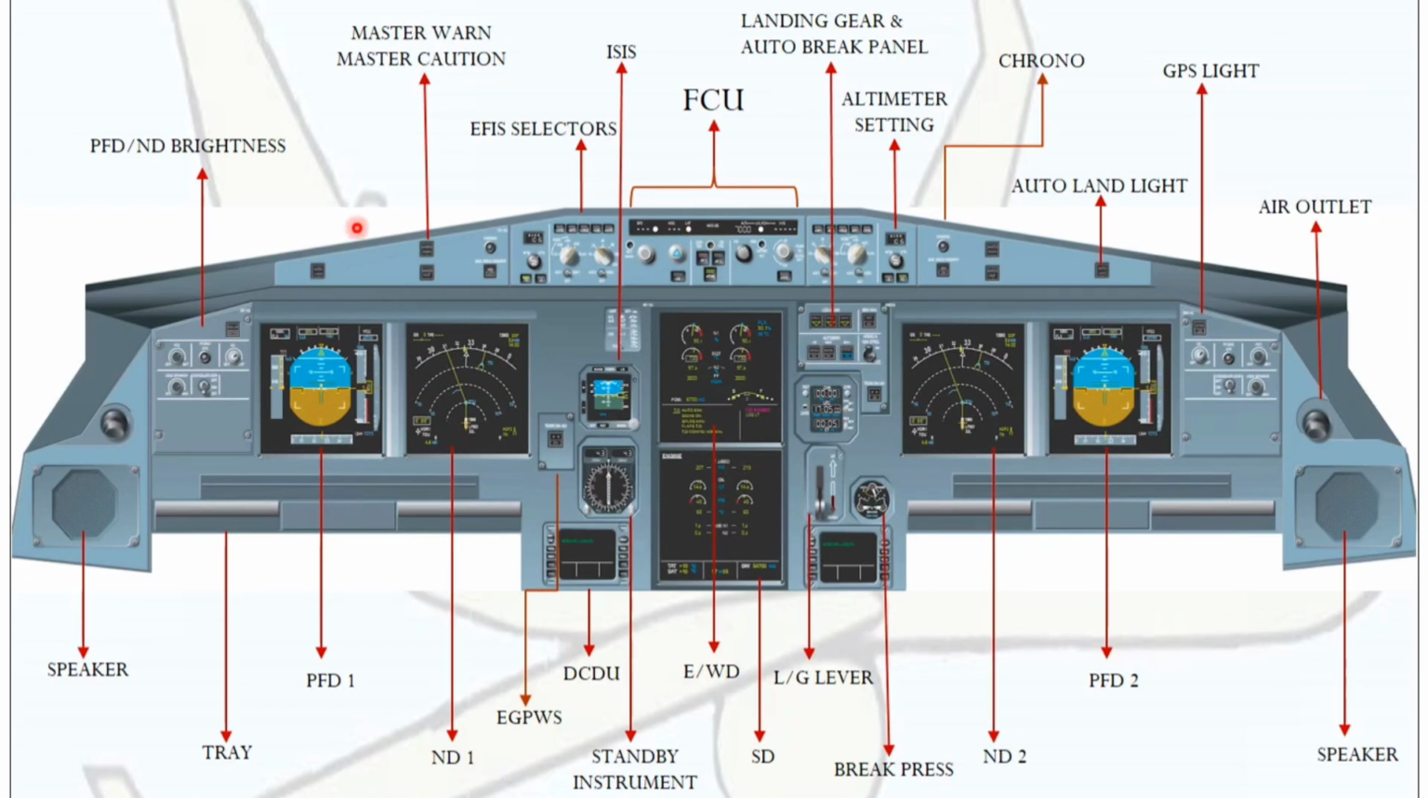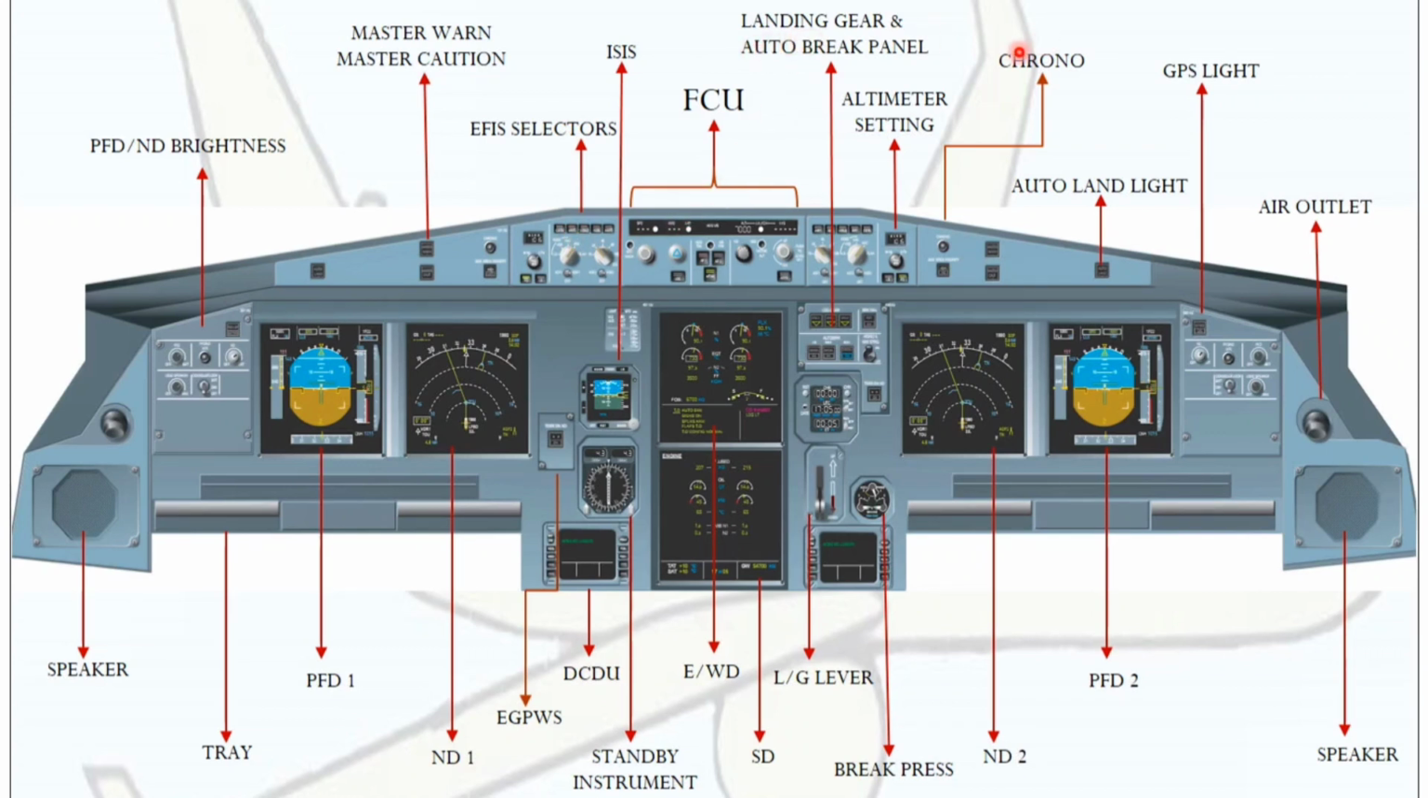Next one is PFD ND brightness. We can change the intensity of brightness from this knob and these switches. Master warning switch and master caution switch. EFIS selectors, used to change the range and the modes of the EFIS.